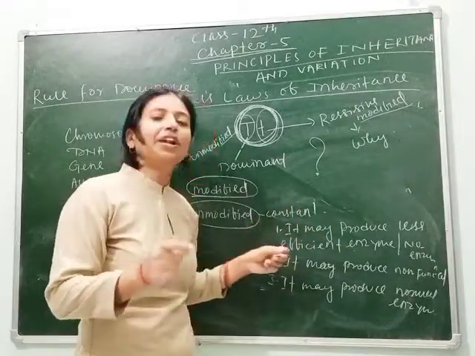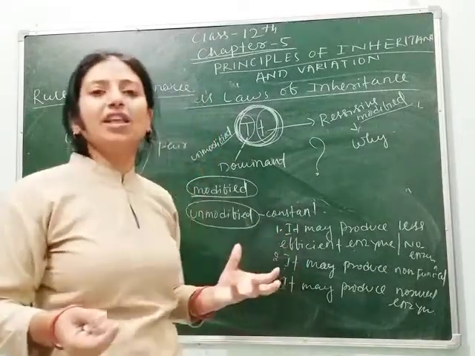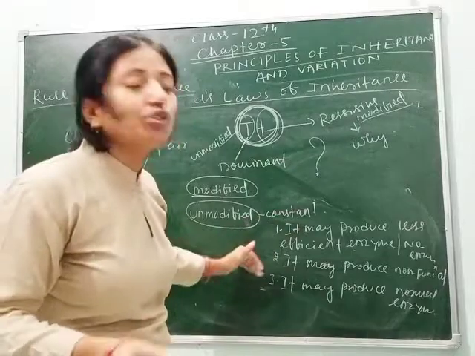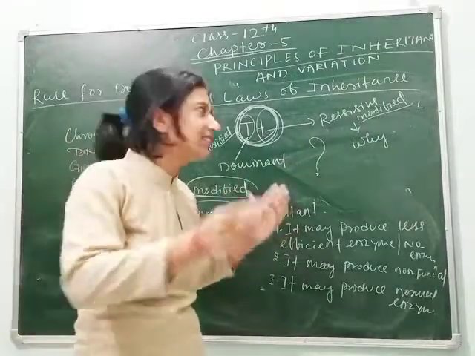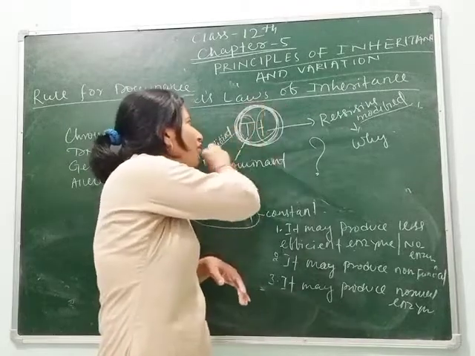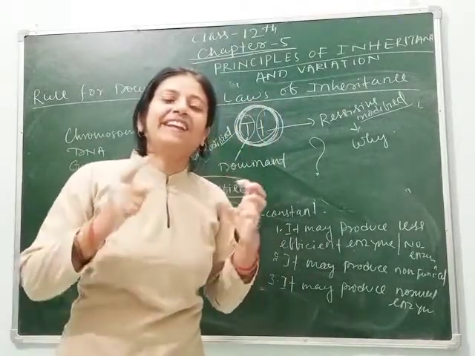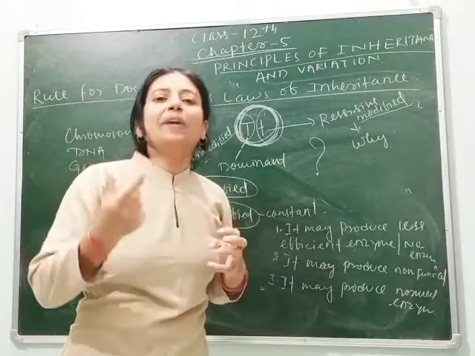Second, it may produce a non-functional enzyme. Third, it may produce no enzyme or less enzyme, due to which it can't express itself when it is present with a dominant or unmodified allele. So this is the rule for any trait or allele to be dominant.